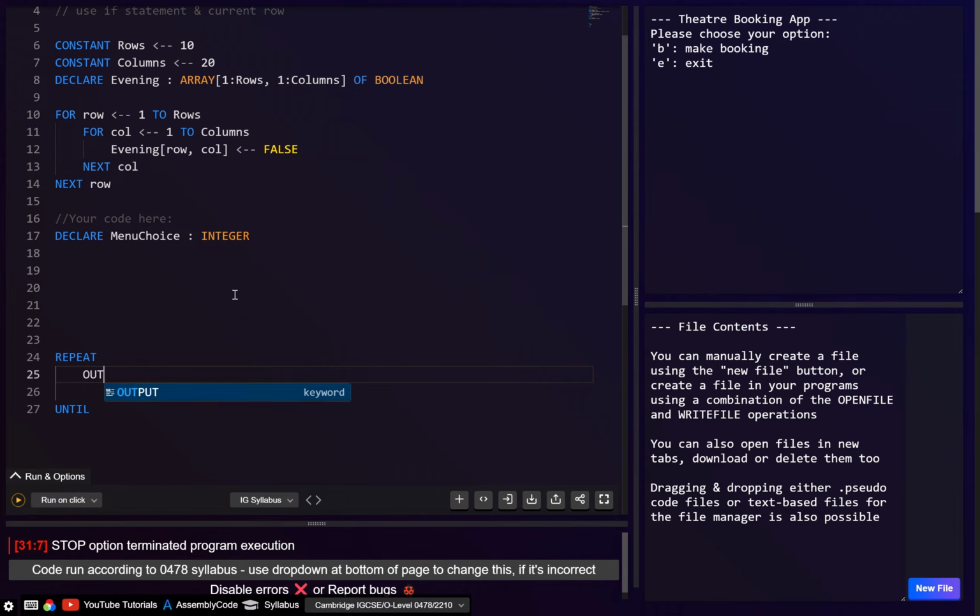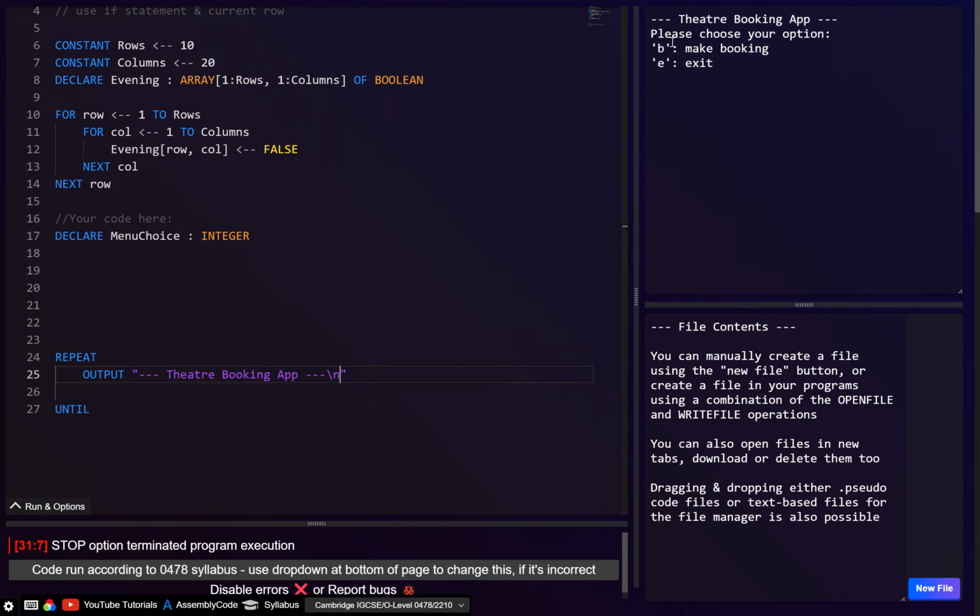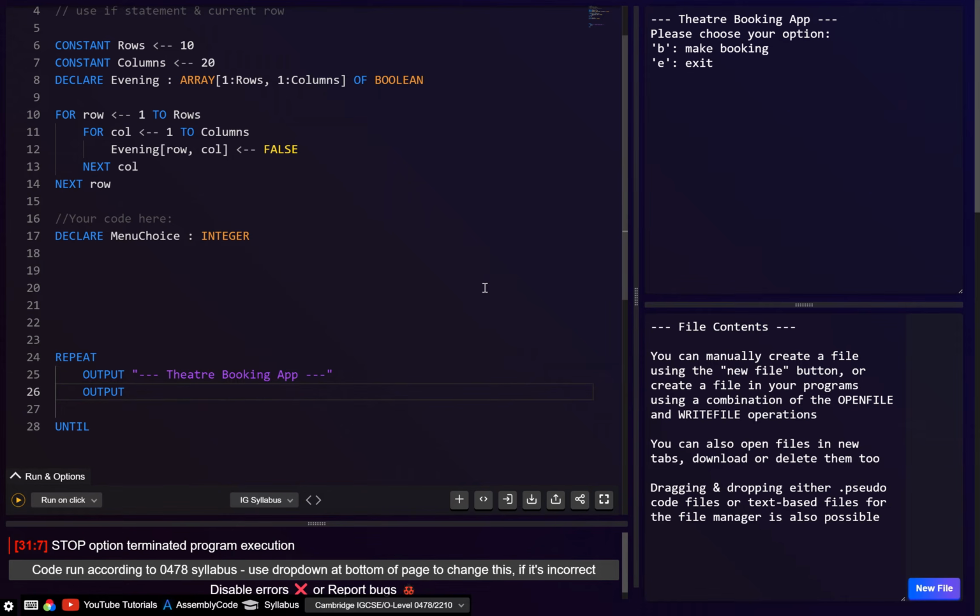Right, so let's say here we can just go output, and if we want, we can give it some heading like this, maybe theatre booking app. Although honestly, in the exam, you don't really need this. And then here I'm just going to go /n. The only reason I do that is because I want the whole message to display in one go. Now, in the exam, you can just have another output like this.